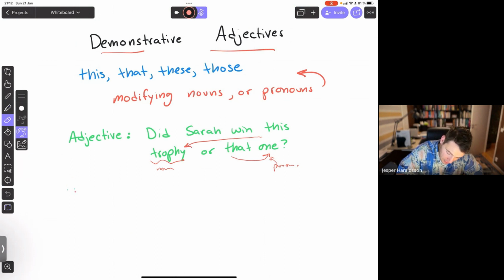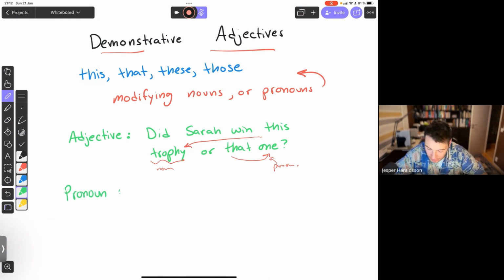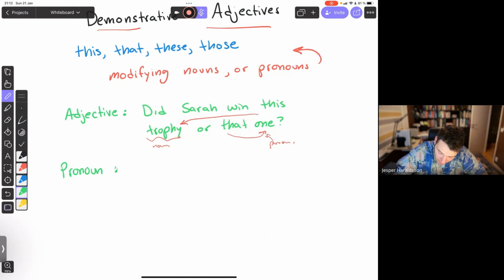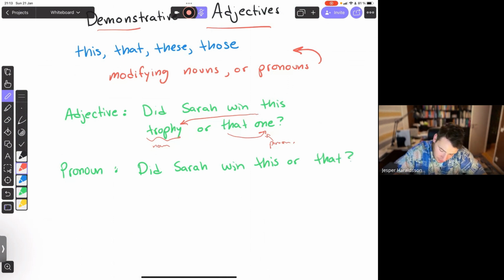But if we instead have it in the pronoun form, then it could be almost the same sentence. Did Sarah win this or that? And in this case, there's nothing after. So there is no modifying, therefore now it's taken the form of a pronoun.